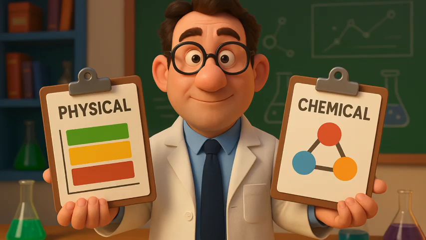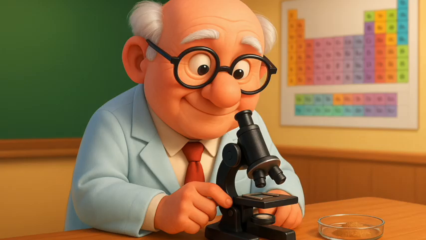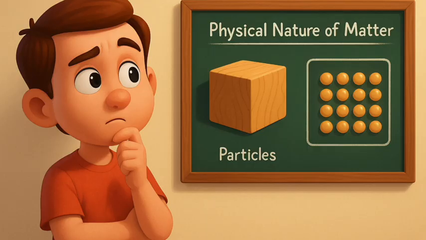Modern-day scientists have evolved two types of classification of matter based on their physical properties and chemical nature. In this chapter, we shall learn about matter based on its physical properties. Chemical aspects of matter will be taken up in subsequent chapters. 1.1 Physical nature of matter. 1.1.1 Matter is made up of particles.